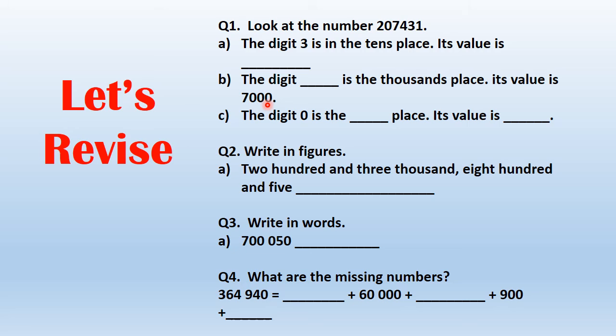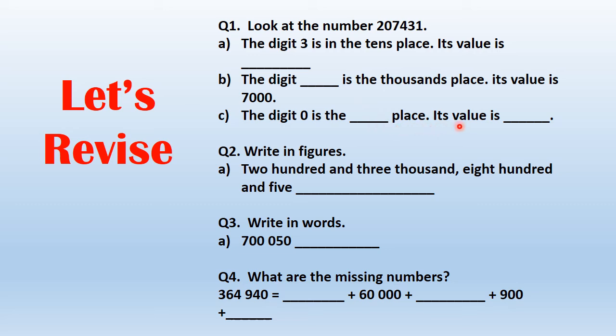Okay. The digit 0 is in the dash place. Now where is digit 0? Let's start from the right hand side. Ones, tens, hundreds, thousands, 10,000s. So what is the place of digit 0? 10,000. So I write 10,000 here.